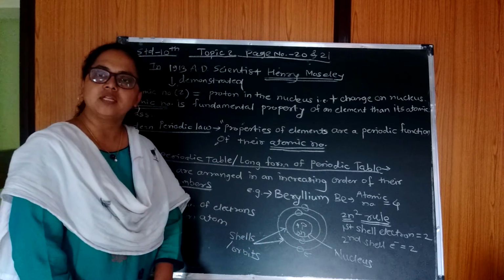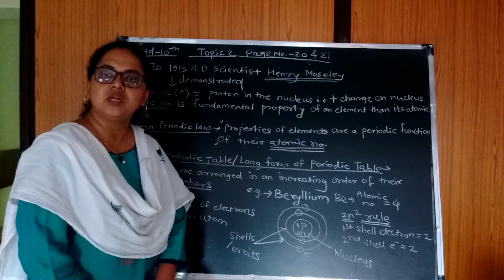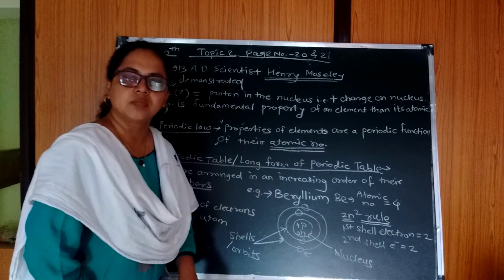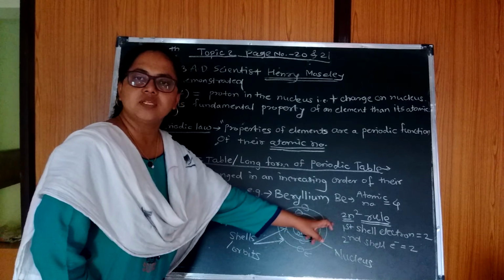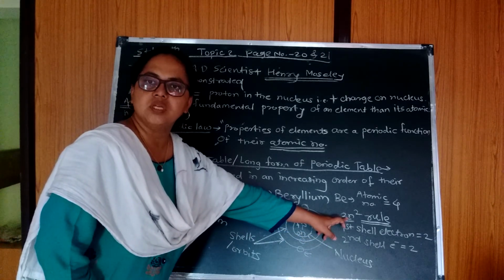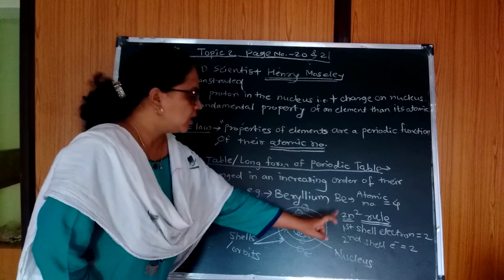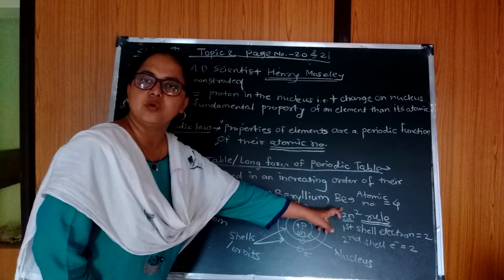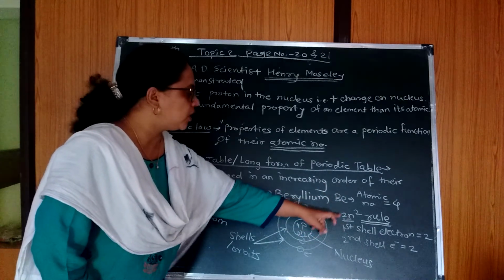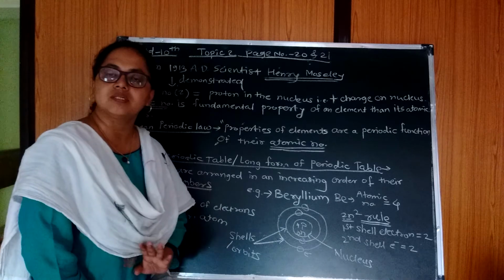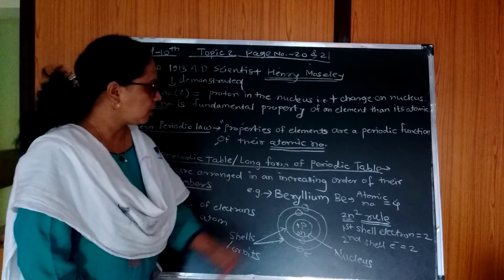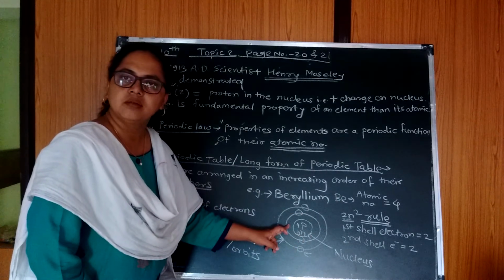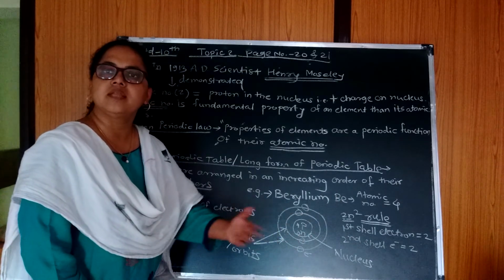Then how to locate the electrons in a specific orbit? There is one rule. That rule is called the 2n square rule, the electronic configuration rule. In the first shell, you have to put n equal to 1, 1 square is 1, 1 into 2, 2. That is, in the first shell there are 2 electrons. In the second shell you have to take n equal to 2, 2 square is 4, 4 into 2, 8. That is, in the second orbit or second shell, 8 electrons are present. But in the case of beryllium there are only 4 electrons. So 2 electrons are present in the first orbit and the remaining 2 electrons go in the next orbit.